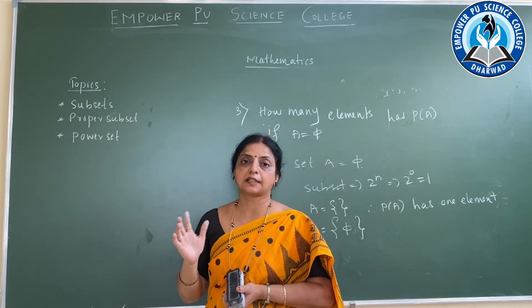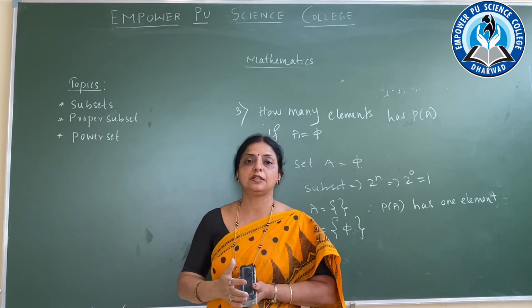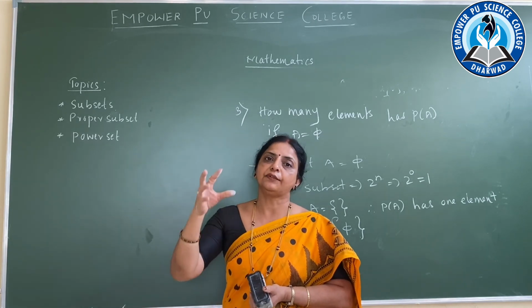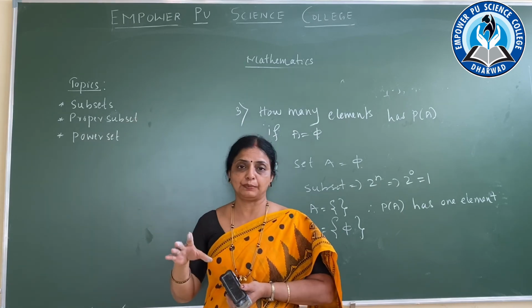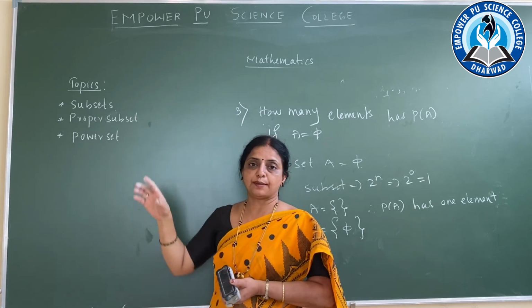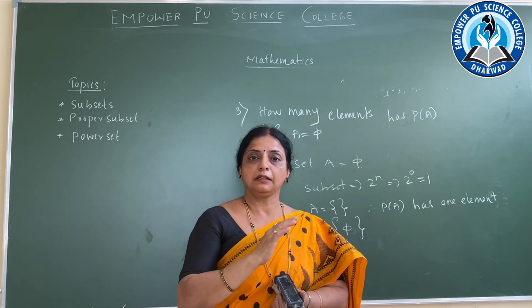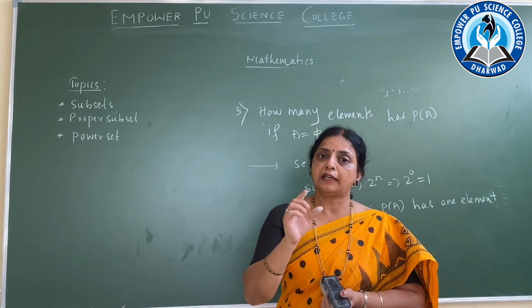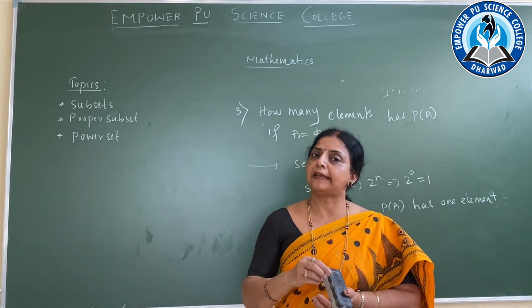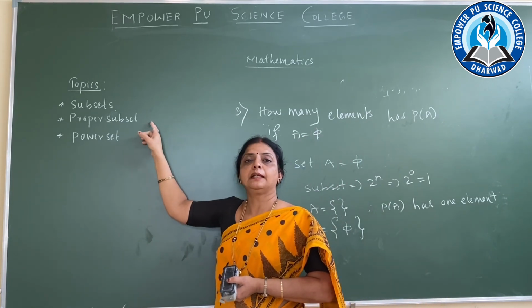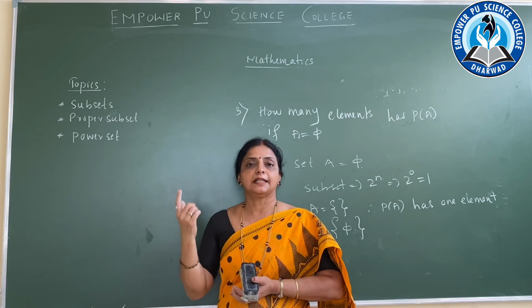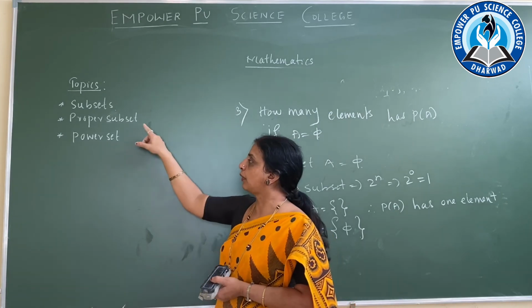I have explained about the subset. If A is contained in B, then A will be a subset of B. Then come to the proper subset. A and B are subsets, but A is not equal to B. In such a condition, set A is defined as the proper subset.